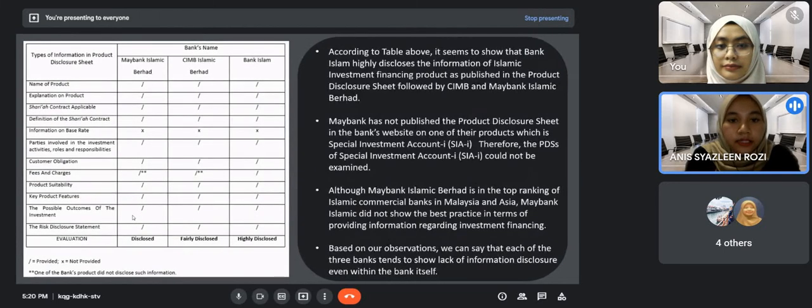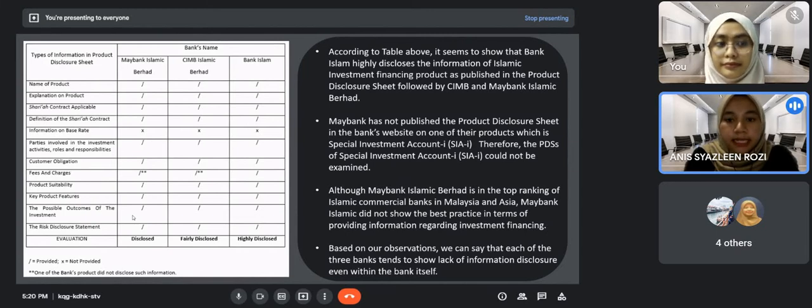Okay, according to the table, we can see that Bank Islam most highly disclosed the information of its Islamic investment financing products as published in the product disclosure sheet, followed by CIMB and Maybank. Maybank has not published the PDS on its website for one of its products, which is the special investment account.